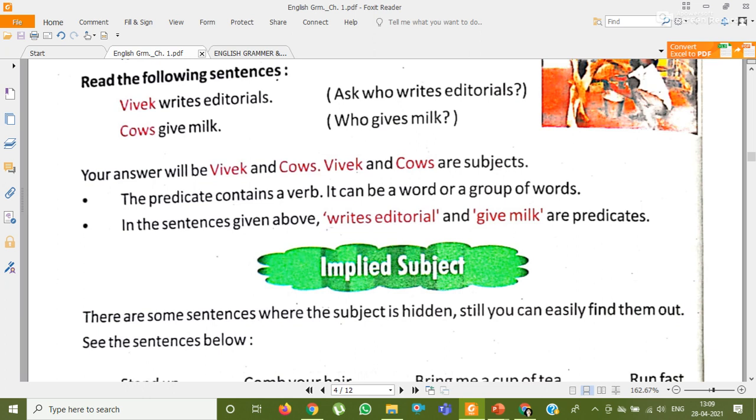Okay, so there, how can you know what the subject is, how can you find out the subject? Like suppose if I tell, open your book.